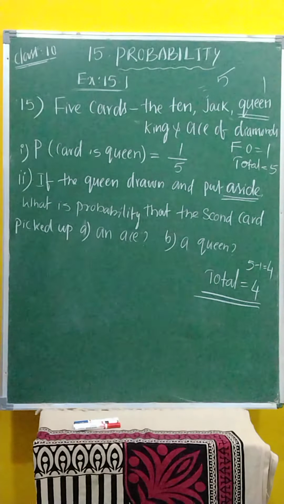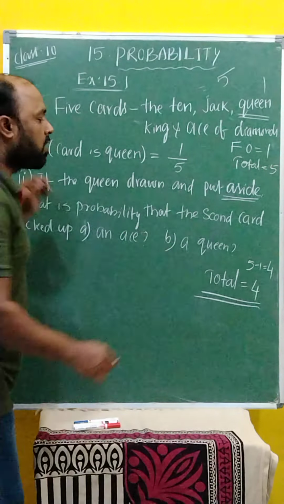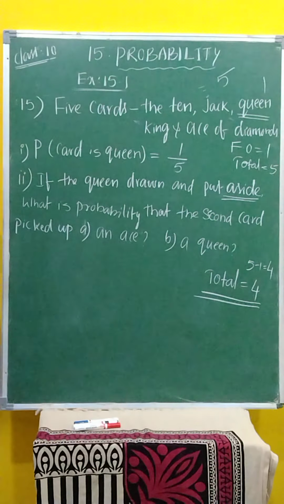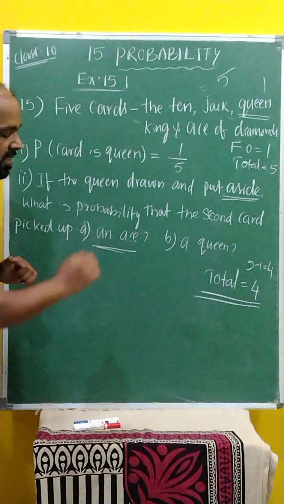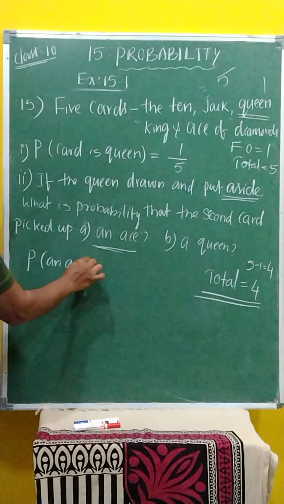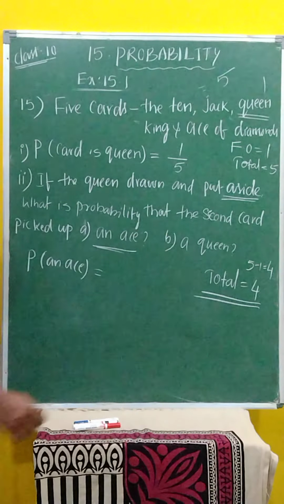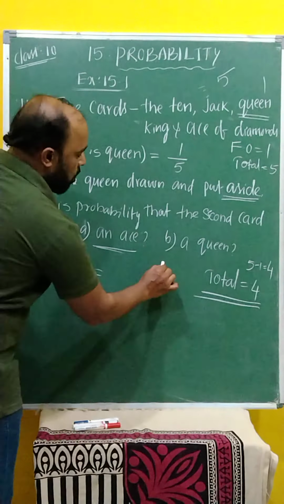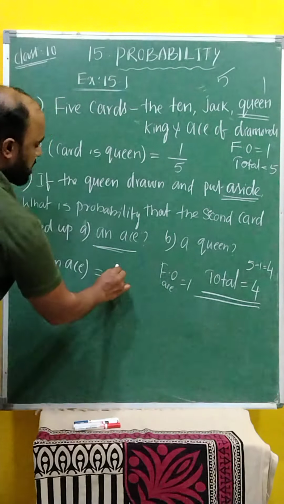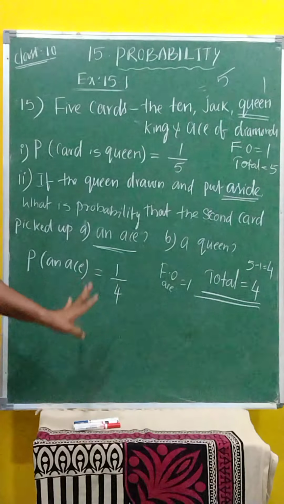Now come to the question. What is the probability that the second card picked up is an ace? Clear? Probability of an ace card. How many aces are there in these 4? Only 1 we have again. Then total is how many? 4 only. Favorable outcomes of ace is only 1. The answer is favorable outcomes by total number of outcomes, 1 by 4, the second time.